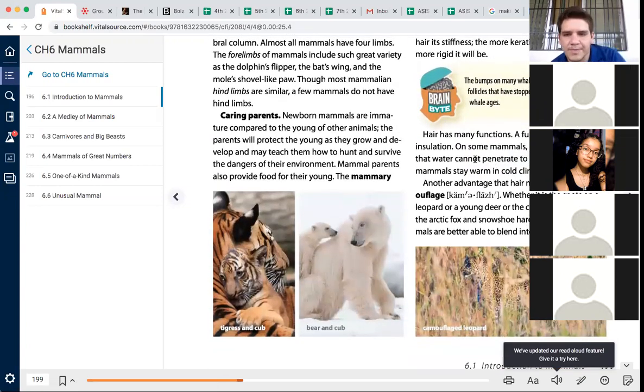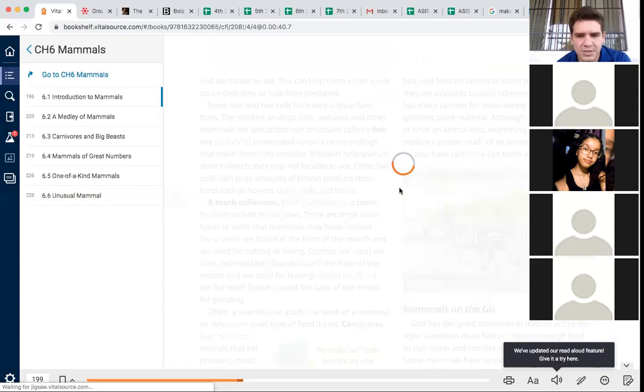All right, so hair has many functions. A fur coat helps provide insulation, which keeps them warm. On some mammals, the hair is so dense that water cannot penetrate to the skin. This helps mammals stay warm in cold climates or chilly waters. Another advantage that hair may provide is camouflage, the ability to hide. Whether it is the spots on a leopard or a young deer or the changing hair color of the Arctic fox and snowshoe hare, camouflaged animals are better able to blend in with their environments. So they can hide.